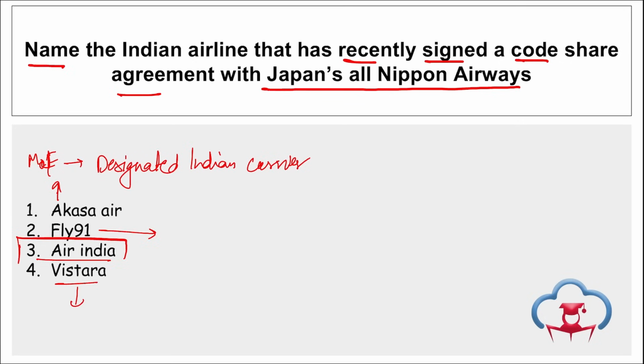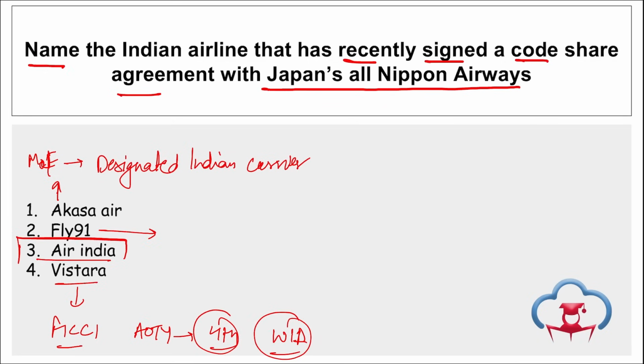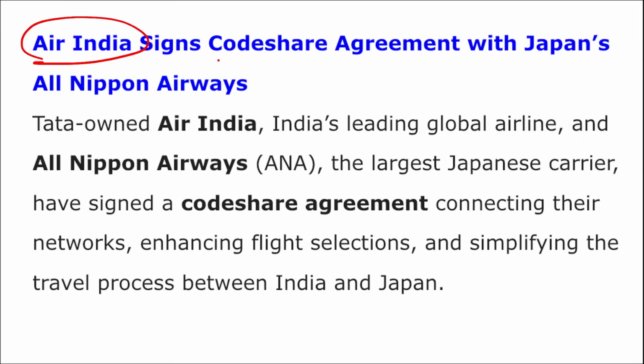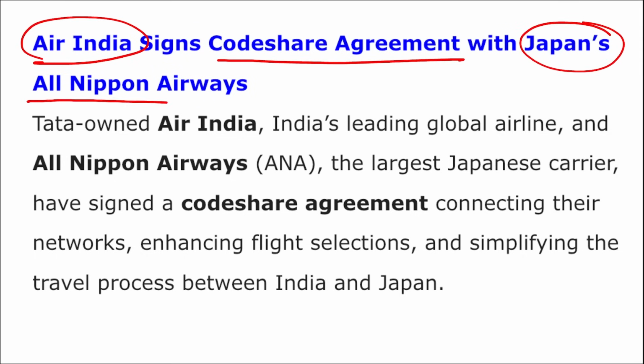If we talk about Vistara won the FICCI's Airline of the Year Award, and this was the 4th edition of the Wings India Awards in the civil aviation sector, during which they have won the FICCI's Airline of the Year Award, that is the Vistara airline. Correct? And we have seen the code share agreement here. And here you can see Air India, they signed this code share agreement with Japan's All Nippon Airways.